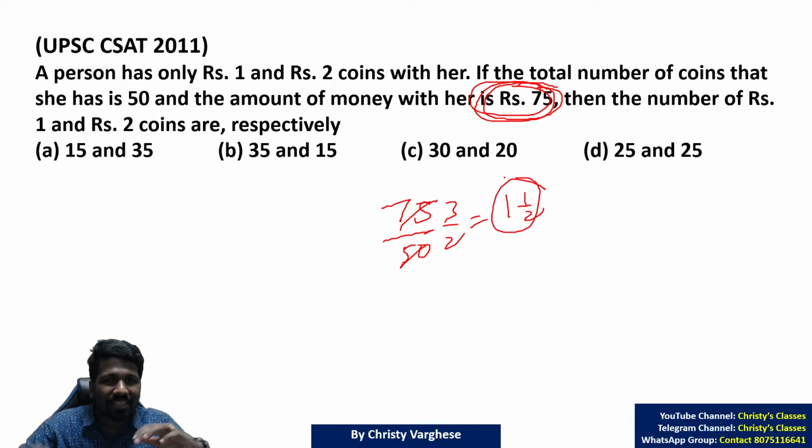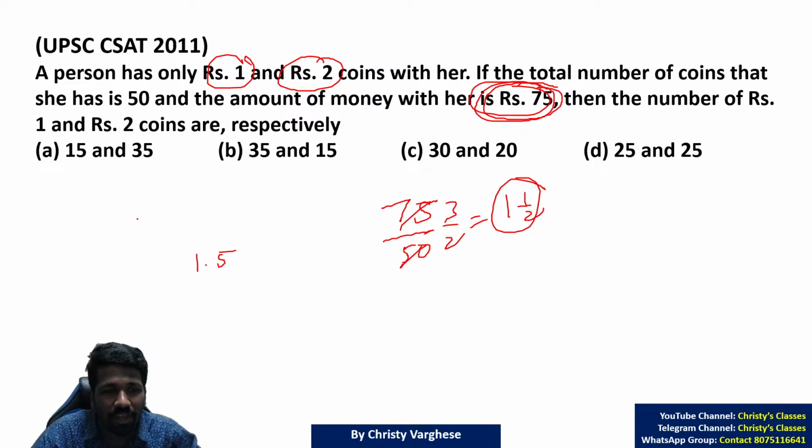1.5 is the mixture. Are you getting the point? The mixture is 1.5. What you are mixing? 1 rupee coin and 2 rupee coin. You are getting a mixture of 1.5 rupee. A 1.5 rupee coin is not there, but 1.5 rupee is the worth of that on an average. So in what proportion is it mixed?